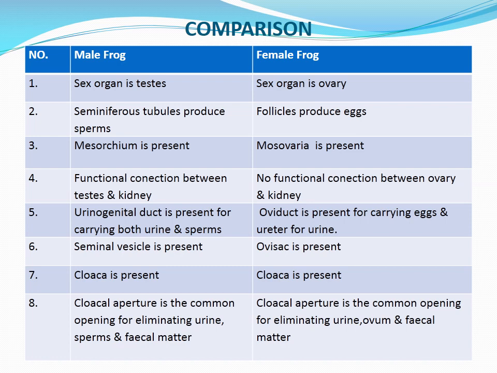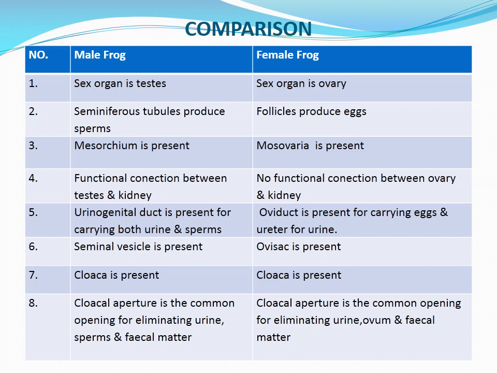In the case of the female frog, the oviduct is present for carrying eggs and the ureter for carrying urine. And the seminal vesicle is present in the male frog, like the ovisac is present in the female frog. Seminal vesicle is to accumulate the sperms, ovisac is to accumulate the ova.